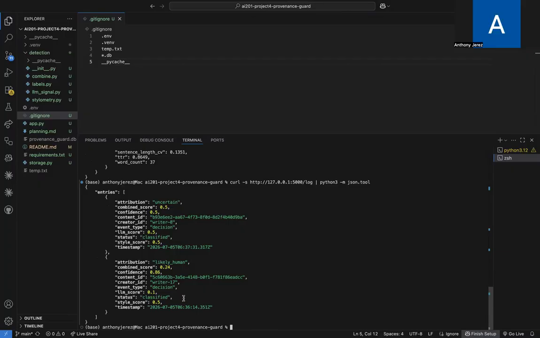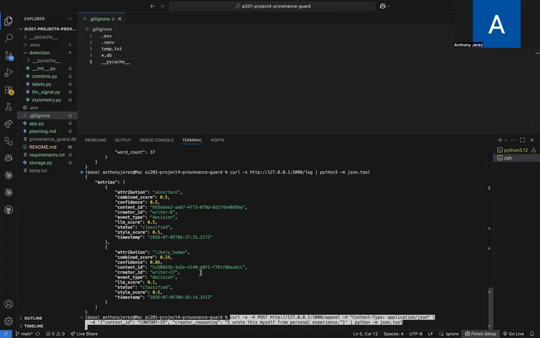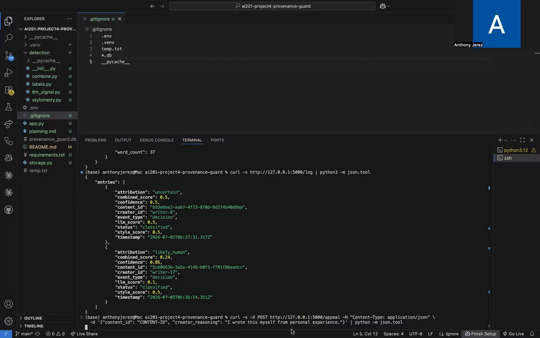And to file an appeal, we need the content ID. In this case, it's already logged here, so let's say I want to specify it. This is the format of the field. You see it's a different endpoint. The POST request is right here.